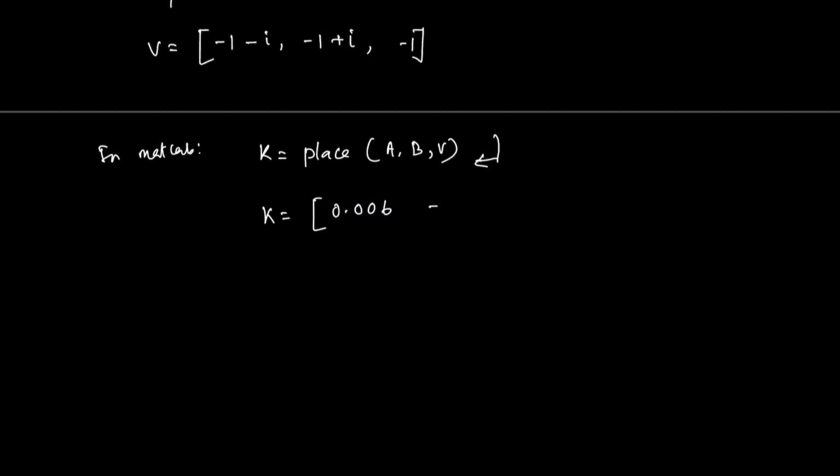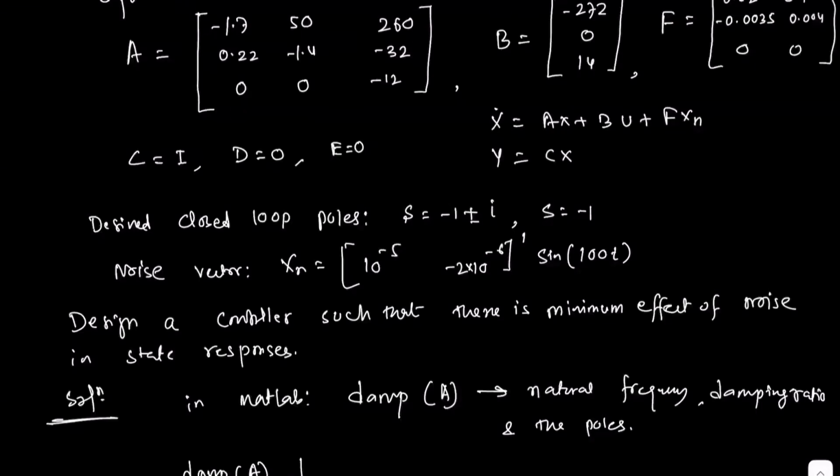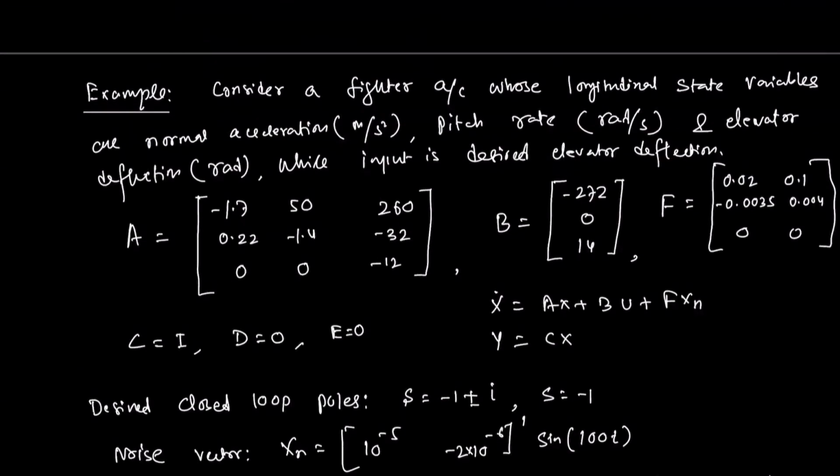K equal to 0.006, minus 0.0244, minus 0.8519. These are the control parameters K1, K2, K3, which are going to control the 3 states. The 3 states are normal acceleration, pitch rate, and elevator deflection.